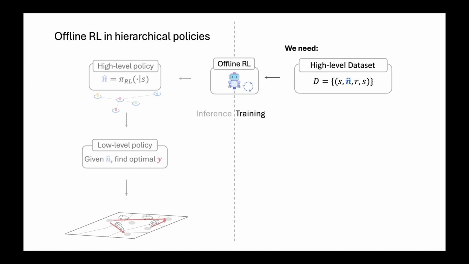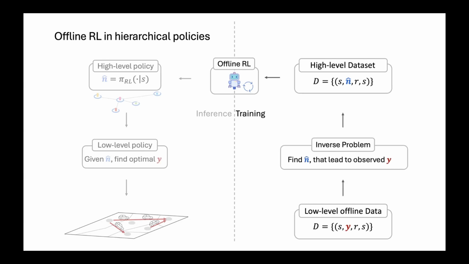However, when we now have a service provider that is currently running some sort of optimization-based policy or heuristic policy, what they would observe is just the vehicle flows across the network. Obviously, they won't observe this desired idle vehicle distribution that we kind of constructed for our offline RL agent to learn on. So we need a way to transform this low-level data set into this high-level data set to actually enable offline reinforcement learning in these hierarchical policies.